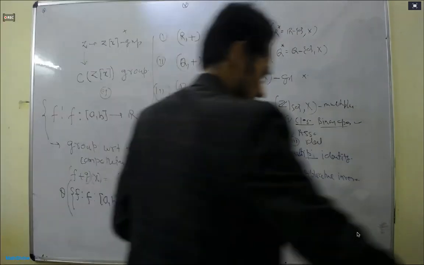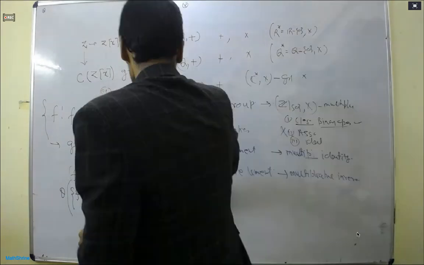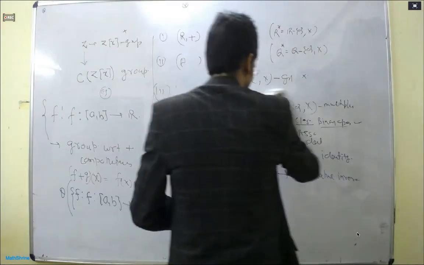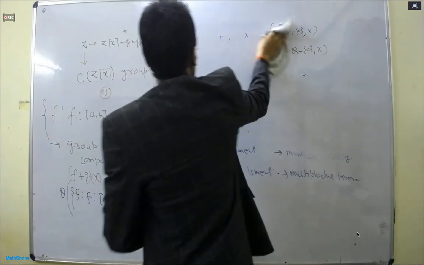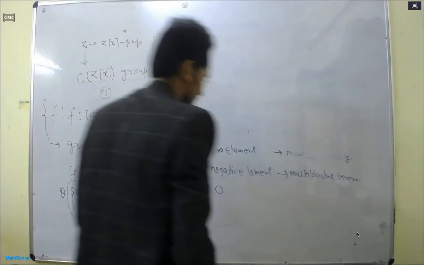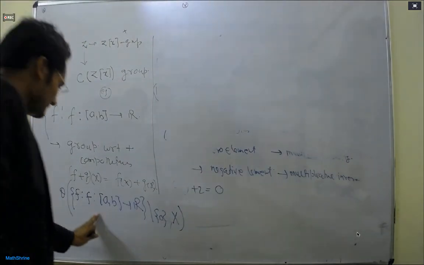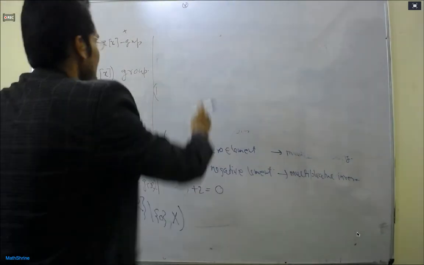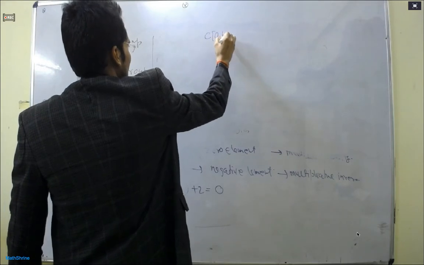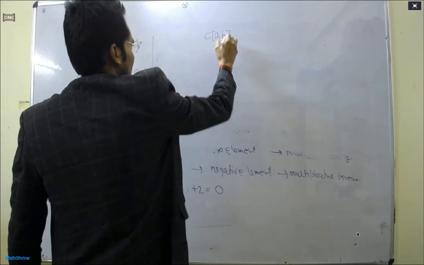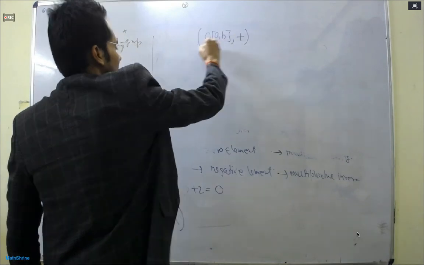Think, everyone, tell me. Similarly, I am writing one more question here. The set of continuous functions defined from a, b to R with respect to addition will form a group.